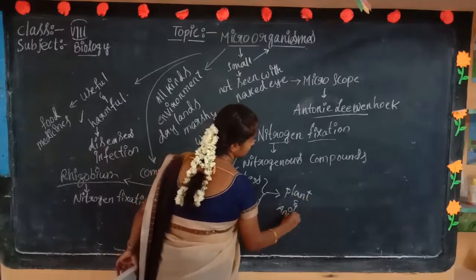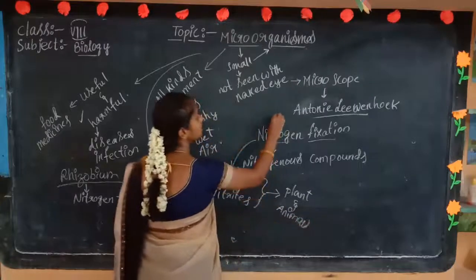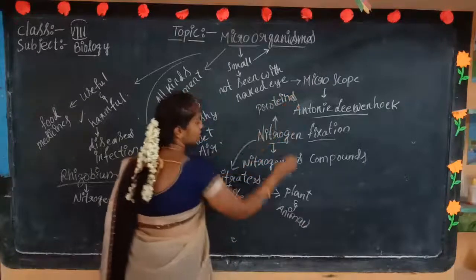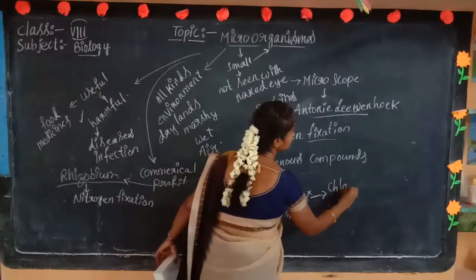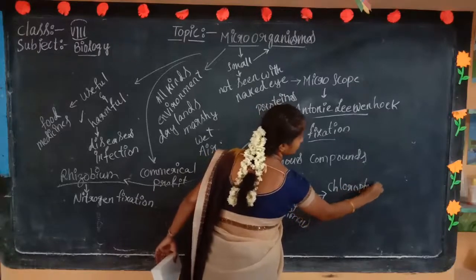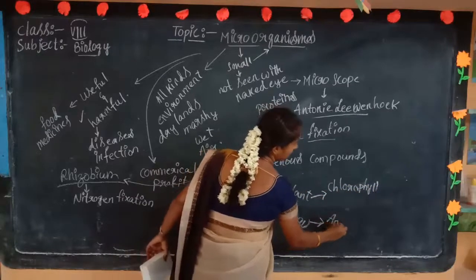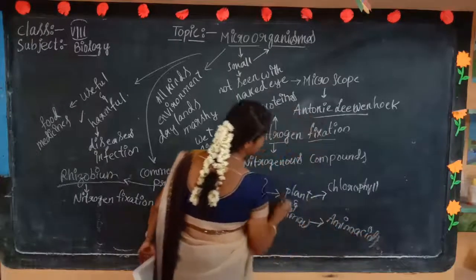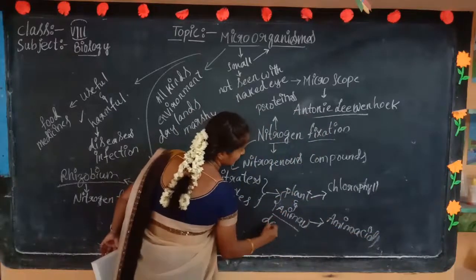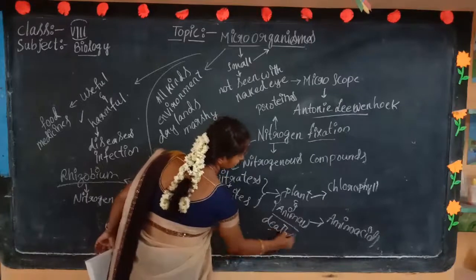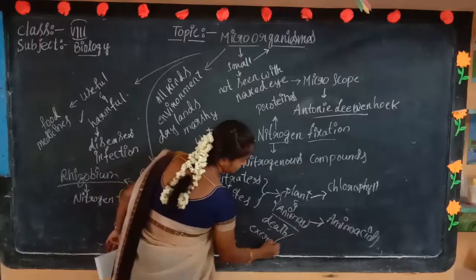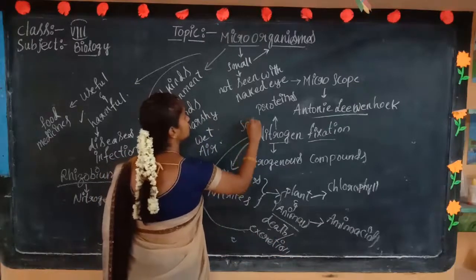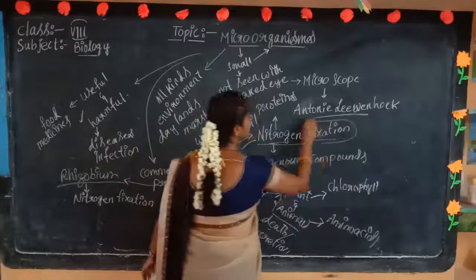and animals. This nitrogen is helpful to produce proteins. In plants, it helps make chlorophyll, and in animals, it helps create amino acids. Again, when these plants and animals die or excrete, at that time the nitrogen is returned to the soil as nitrogen fixation.